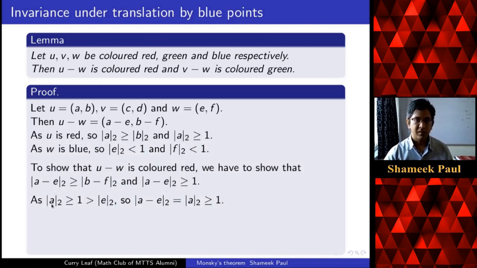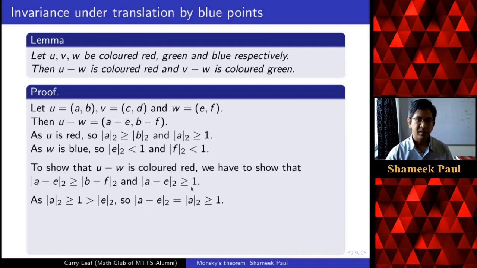Now, we are just using what we have. We are given these two conditions. From these two conditions, you are able to prove this, because the two-adic norm of A is greater or equal to 1 and 1 is greater than the two-adic norm of E. So the difference will have the two-adic norm of the bigger one, and that we know is greater or equal to 1. So we have proved this part.